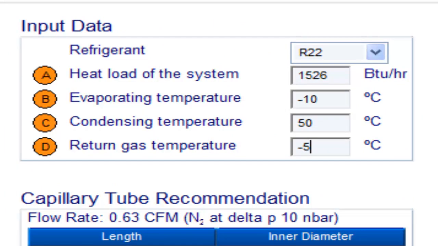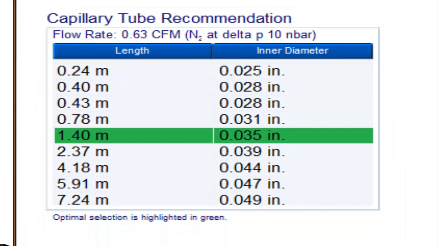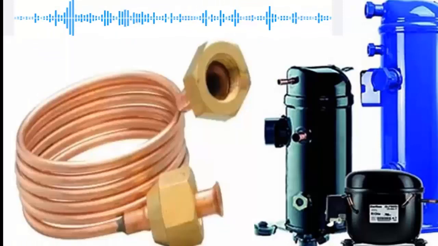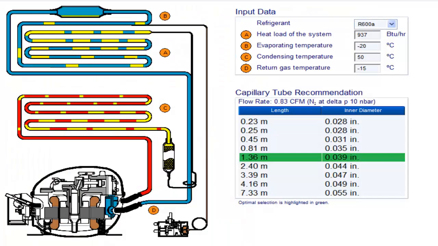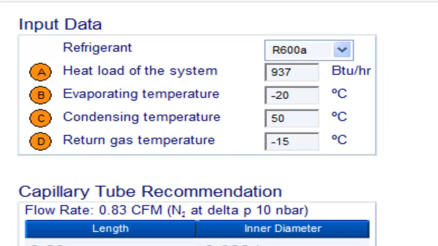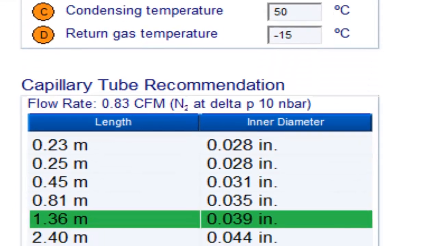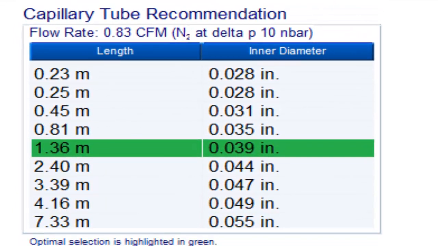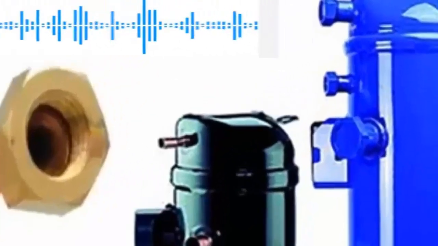For a quarter HP compressor with refrigerant gas R22 and an evaporation temperature of -10 degrees Celsius, the following measurements are available. For a quarter HP compressor with refrigerant gas R600A and an evaporation temperature of -20 degrees Celsius, the following measurements are available.